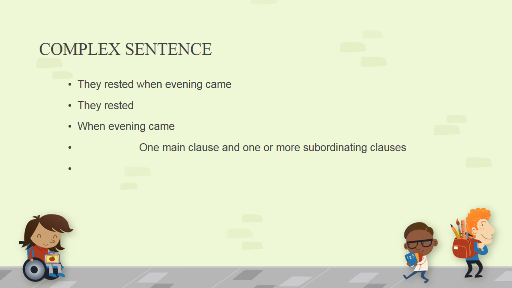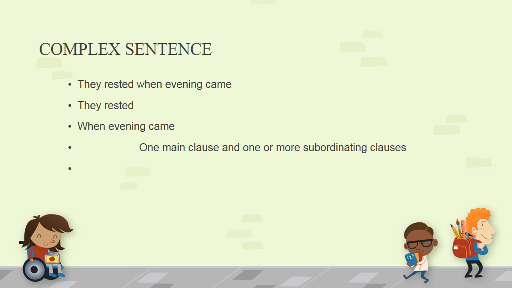They rested is a sentence that can stand on its own. It is understandable and it is meaningful. They rested. But when evening came cannot stand on its own, and you will have to add another phrase or clause to make it meaningful. When evening came, I made tea.